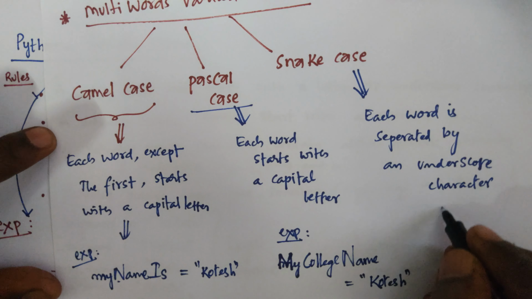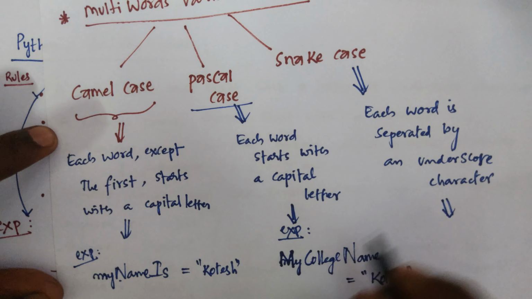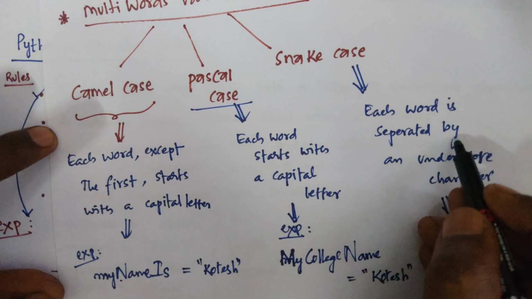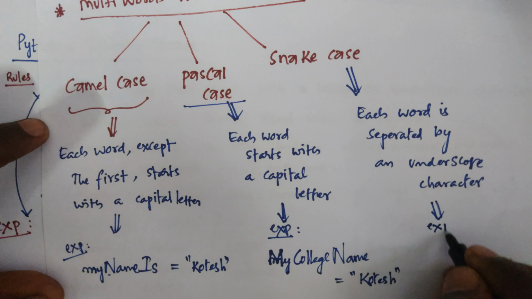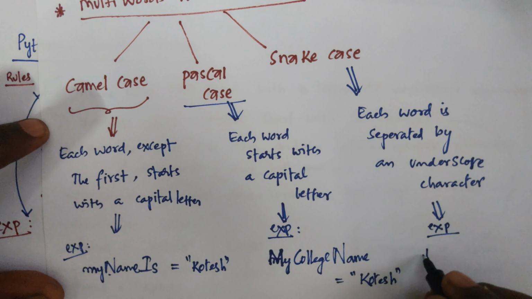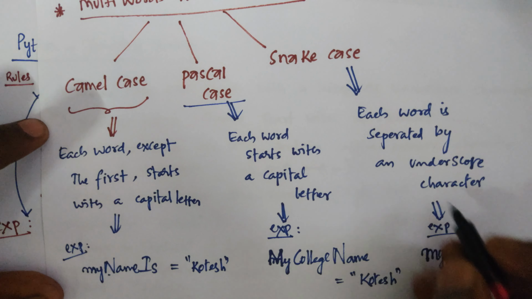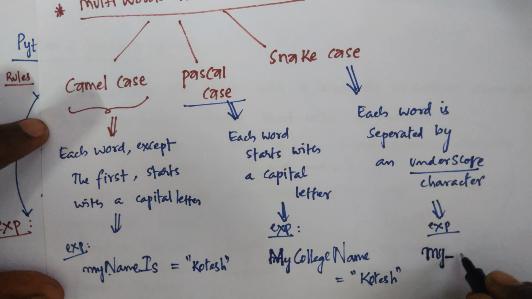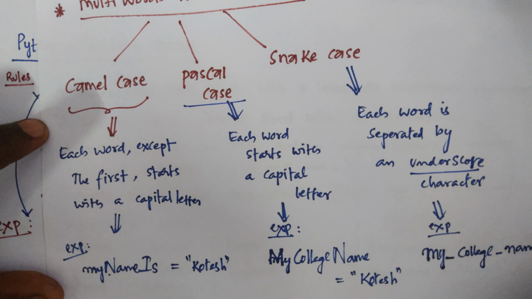Similarly, another example is snake case, where each word is separated by an underscore character. The example for this is my underscore college underscore name, then you can assign the name.